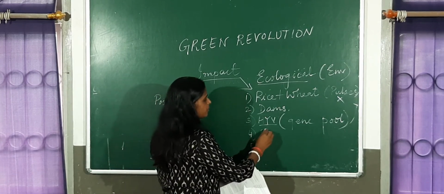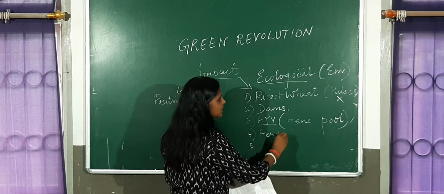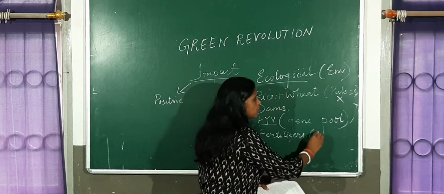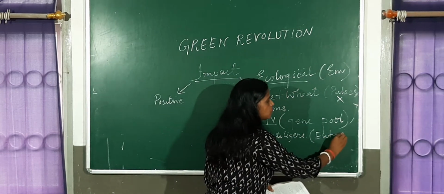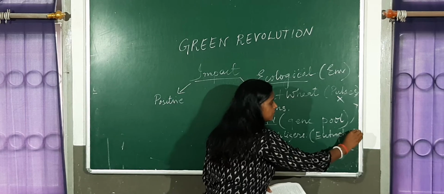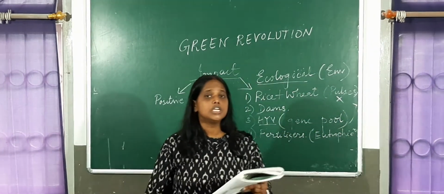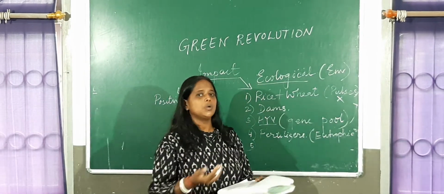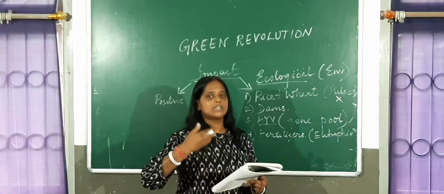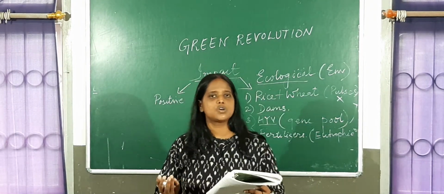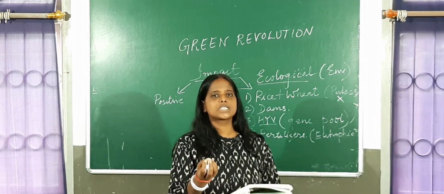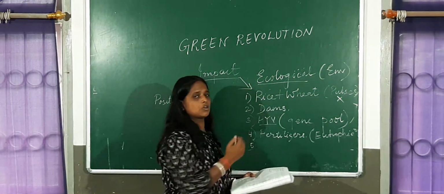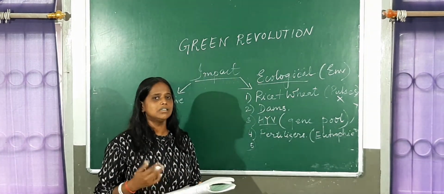The next is that we were using fertilizers. We were definitely using chemical fertilizers in the Green Revolution, and the use of chemical fertilizers led to a process called eutrophication, which I have discussed with you in class 11 also. The NPK, nitrogen, phosphorus, potassium, when they are in excess in the land, they go to the water bodies. There it causes algal bloom, which reduces the dissolved oxygen in the water bodies. That is eutrophication because of excessive use of chemical fertilizers.